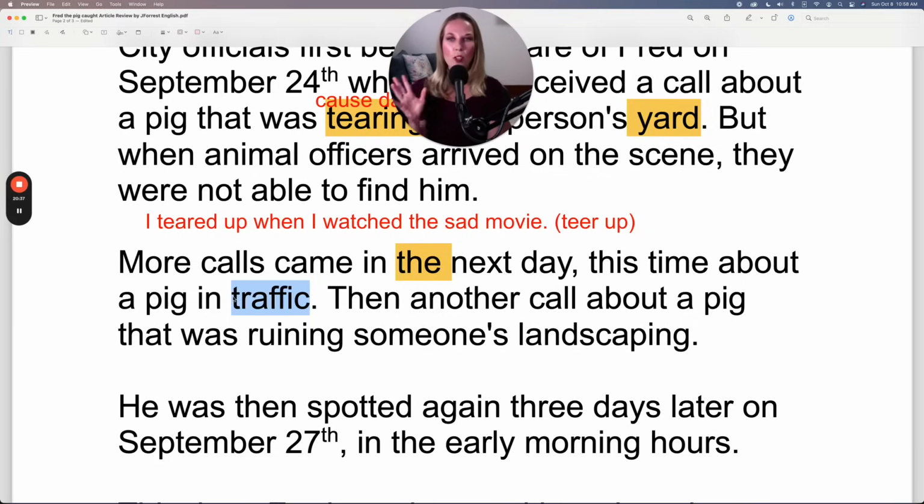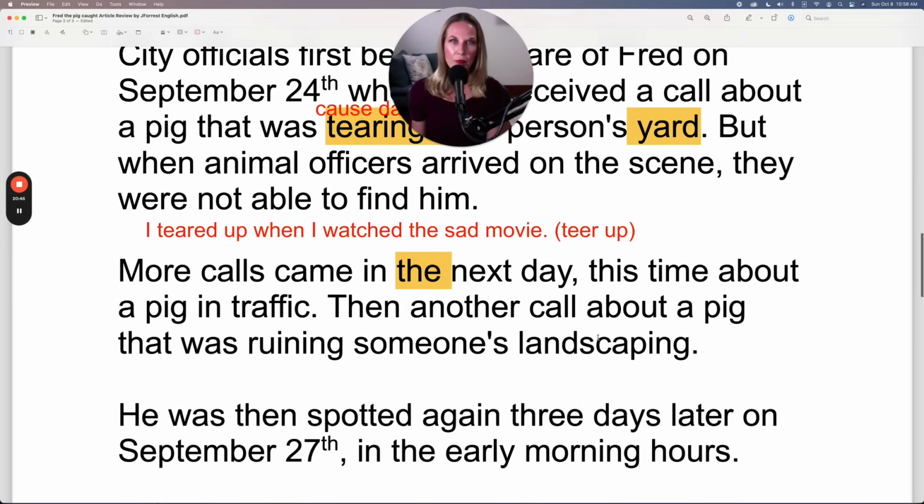So traffic, of course, with all the cars on the road in traffic. Then another call about a pig that was ruining someone's landscaping. Landscaping is what you do to a yard to make it beautiful. So landscaping is when you add flowers, a garden, trees in specific areas, some decorative rocks, and other decor to make your yard beautiful. That is called landscaping.